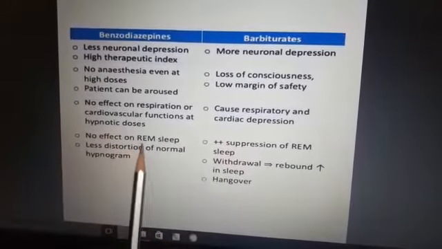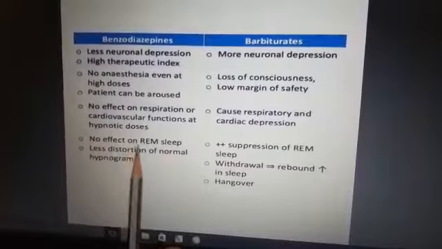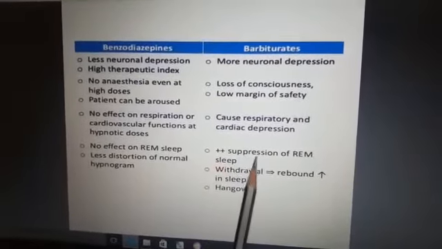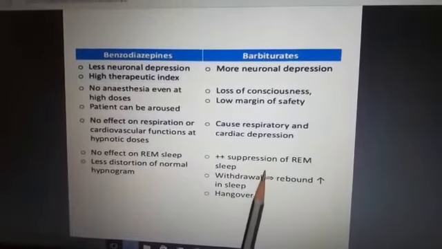There is no effect on REM sleep with benzodiazepines, and again, there is suppression of REM sleep with barbiturates.